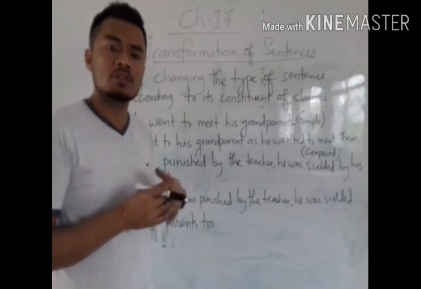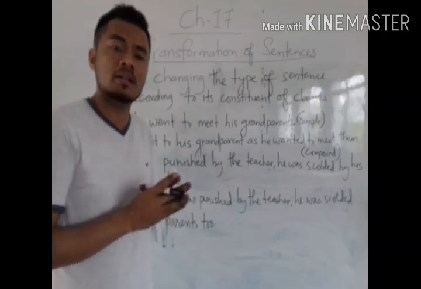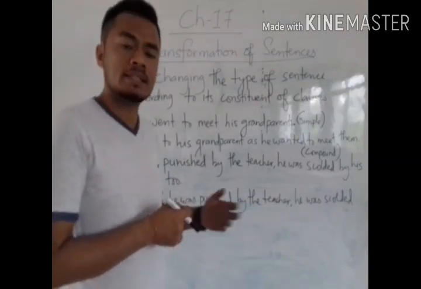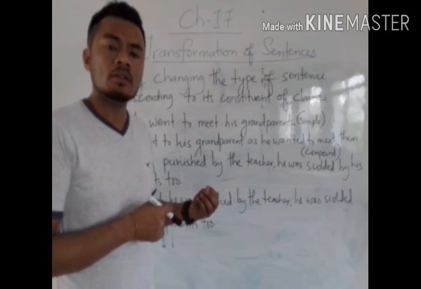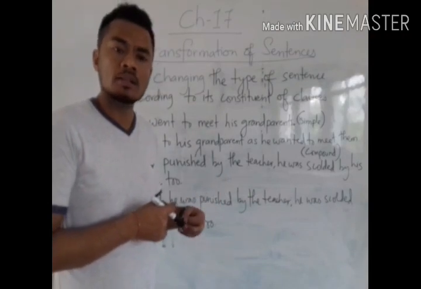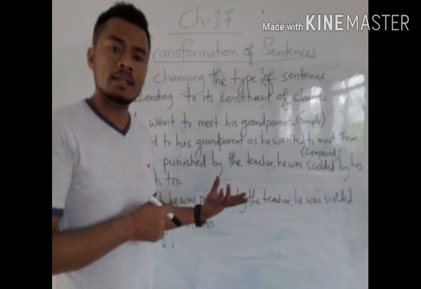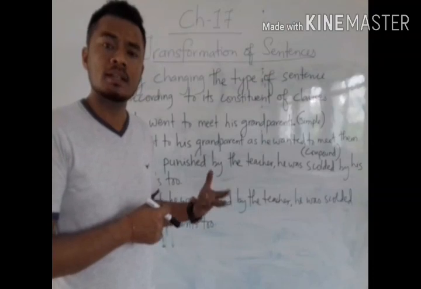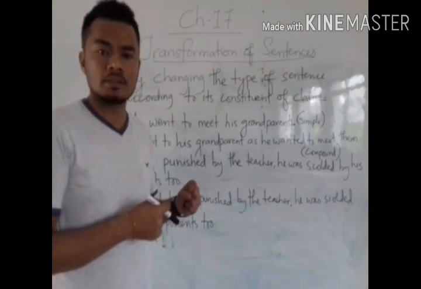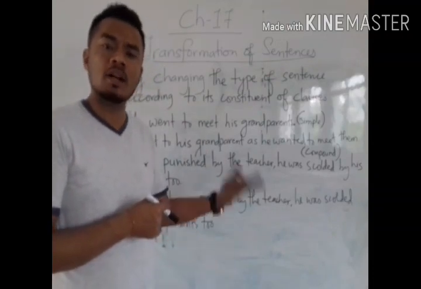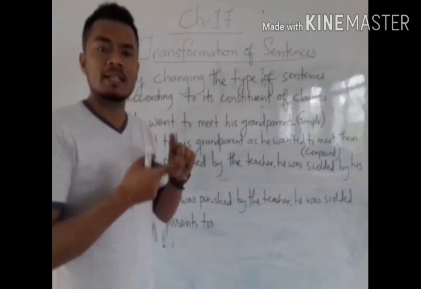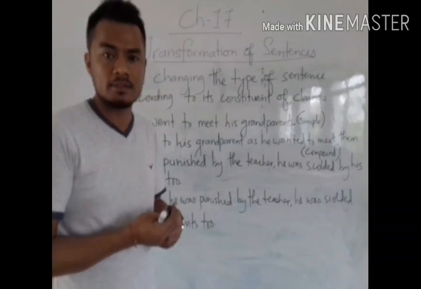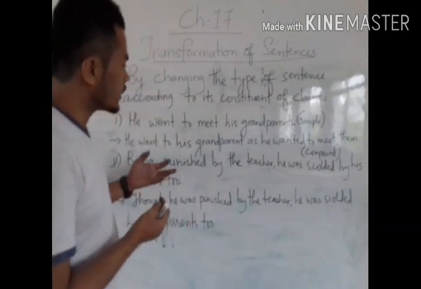Two independent clauses means two meaningful sentences are combined together to give one meaningful sentence. But in complex sentences, we may have one dependent clause with one independent clause, or one independent clause with one dependent clause. That means dependent and independent clauses together make complex sentences. So let us discuss the examples.